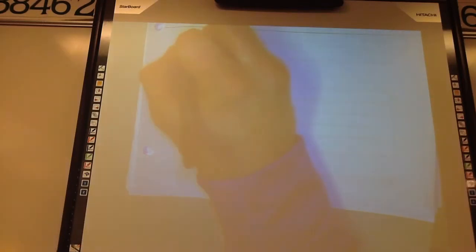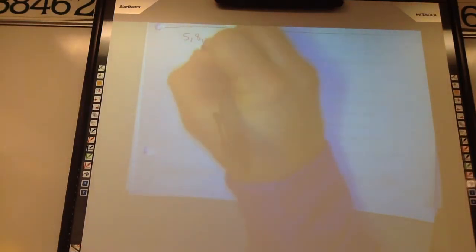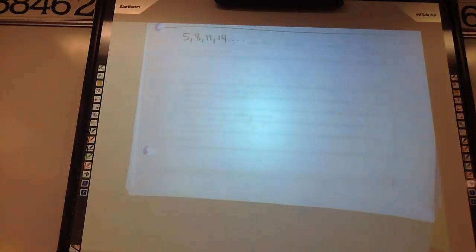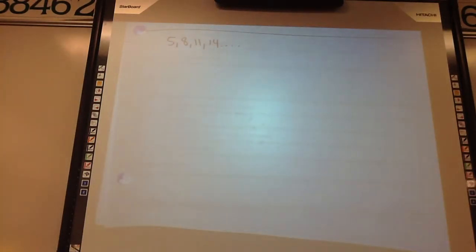Here's another one. Is it arithmetic? Yes, in arithmetic you're just adding or subtracting the same amount every time. It is. It's adding 3 every time, right? It looks wonky to me. Well, this is adding 3 every time.